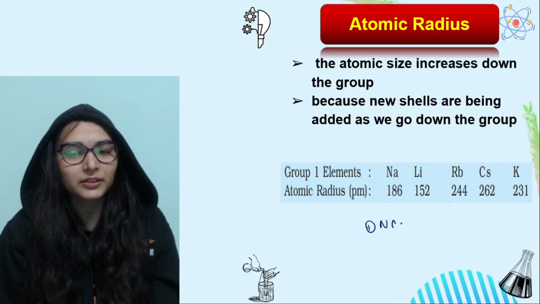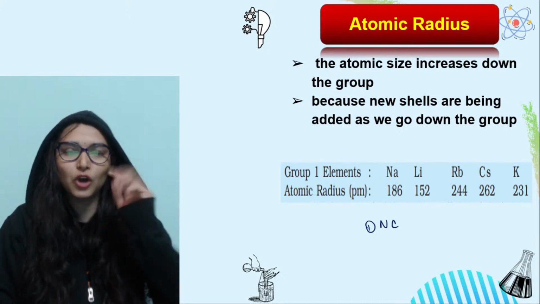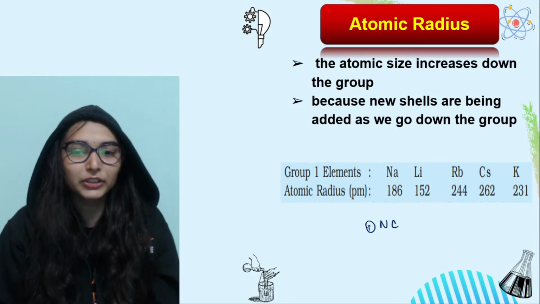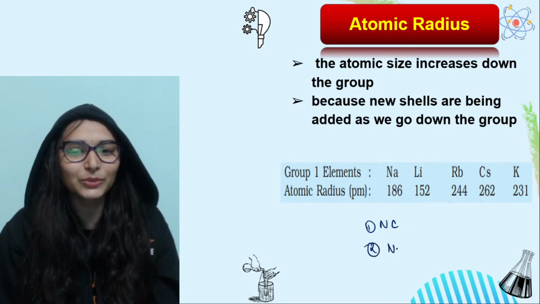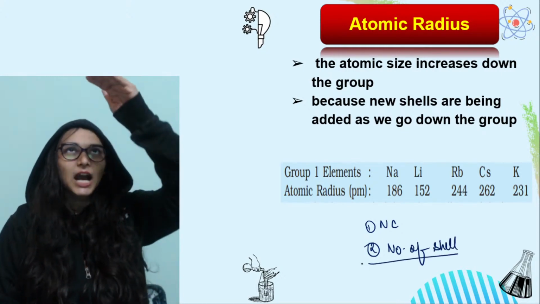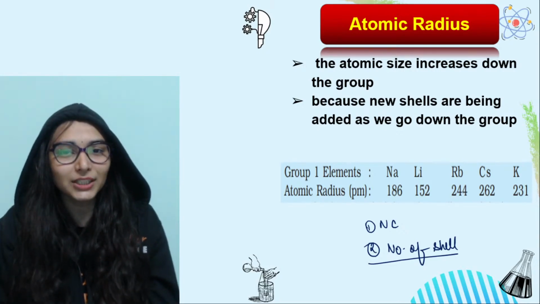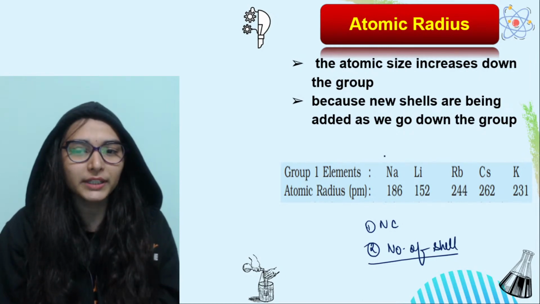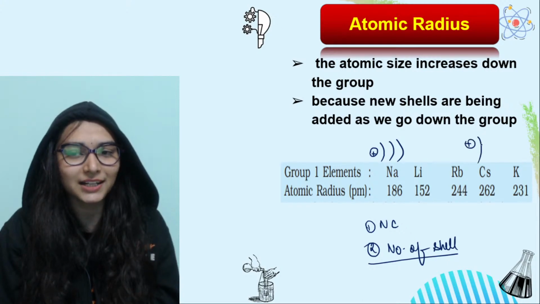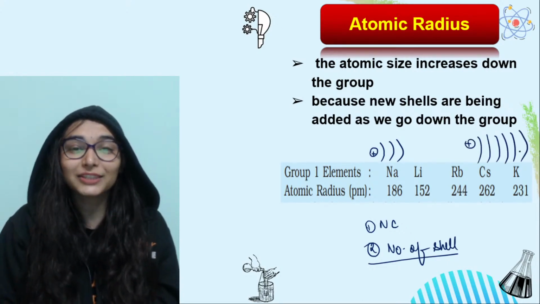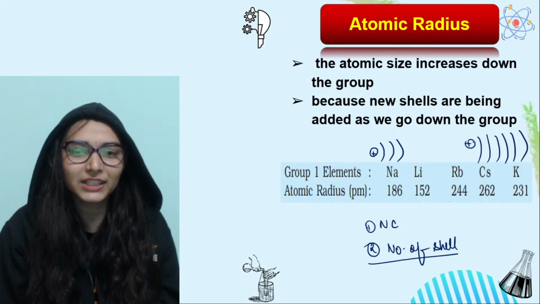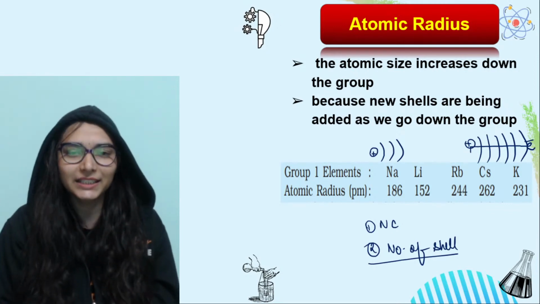Nuclear charge will keep increasing, because atomic number is still increasing, but the contributing factor over here is the number of shells. So when you go top to bottom in a group, the number of shells are continuously increasing. If you talk about sodium, it has 3 shells. Cesium has 6 shells. So effective nuclear charge decreases, because the distance between the nucleus and the valence electron has significantly increased.